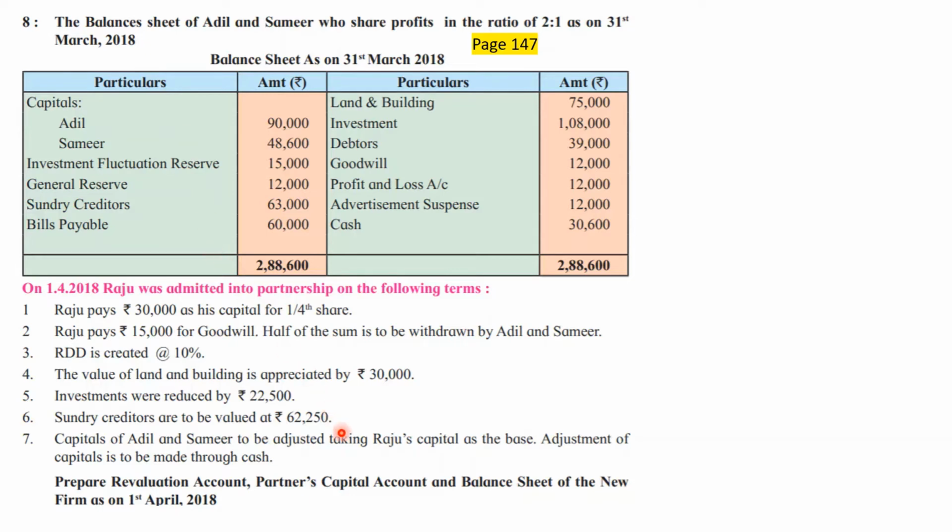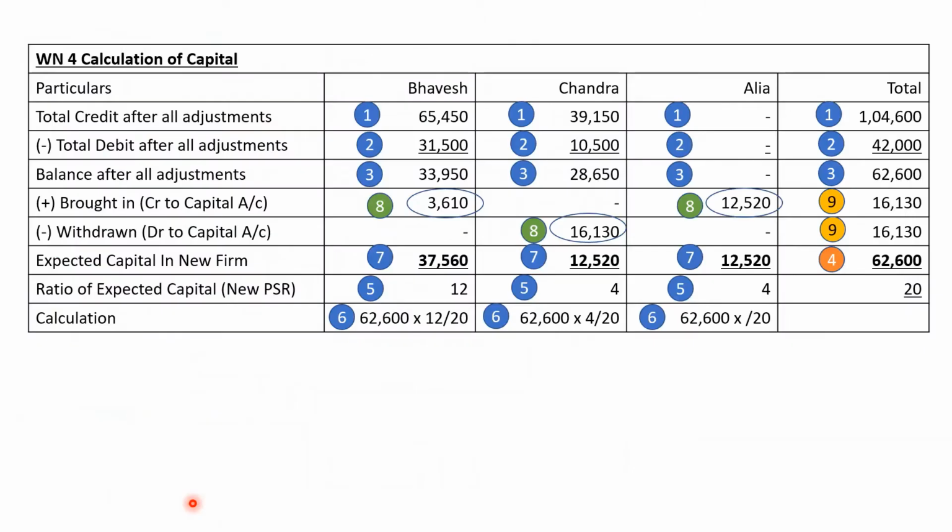Adjustment of capital is to be made through cash. Okay, so just like the previous problem, working note number 4, something will be brought in or maybe withdrawn, and the adjustment will be made in cash account. Okay, so what are the different things which will have to be drawn by us?